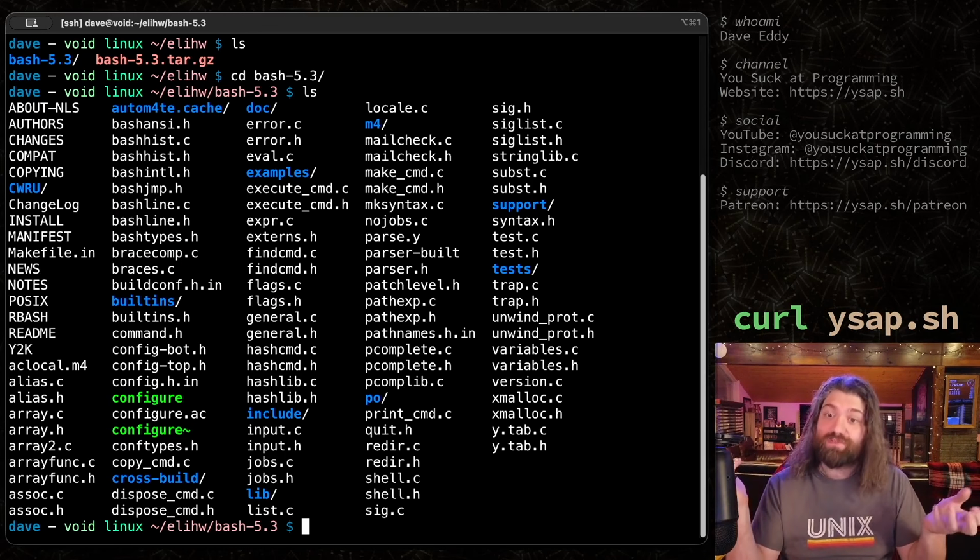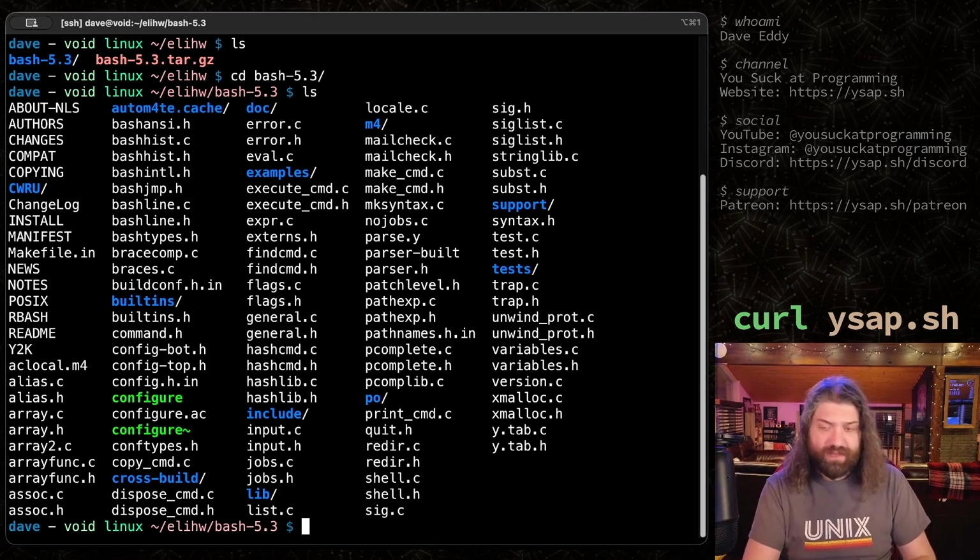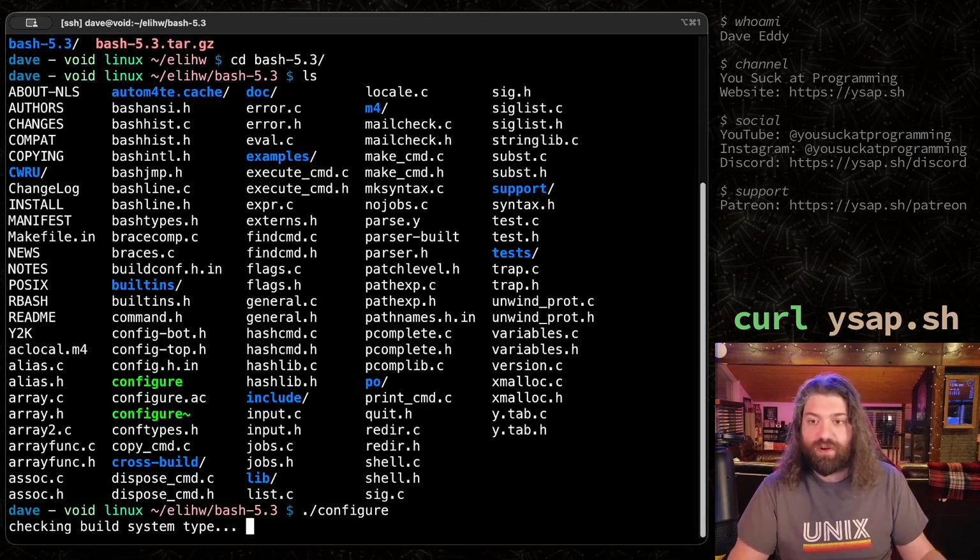So the first thing we need to do is make sure that we can actually compile it, okay? This is really easy software to compile. You need to run the configure script, and then you'll simply run make, and it will do everything for you. So let's go ahead and run configure on my system.